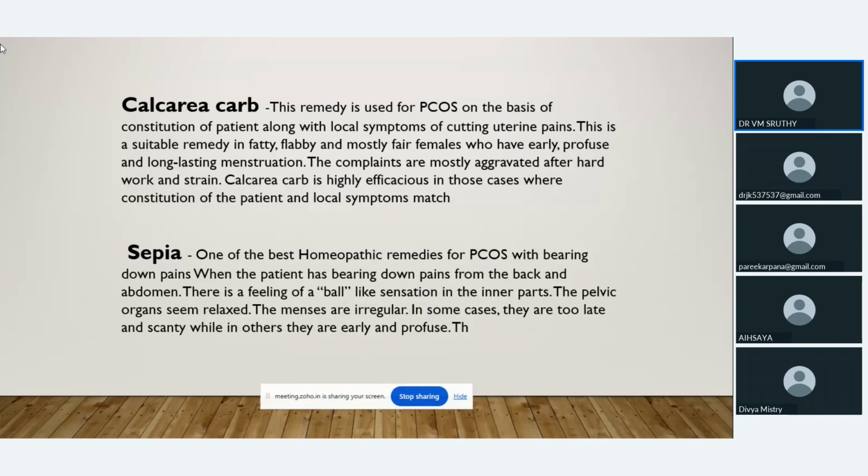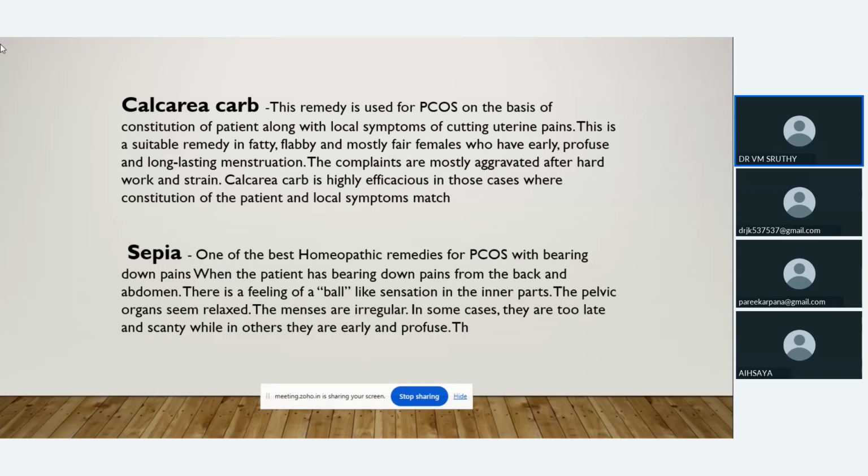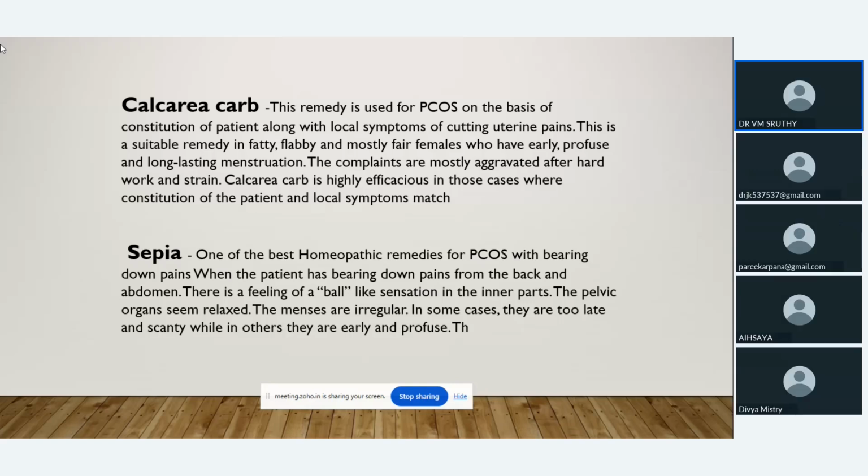Another group of medicines: Calcarea carbonica. Calcarea carbonica is very efficacious when the constitution of the patient matches with the symptoms. We can give Calcarea carbonica when we get the correct symptoms, when the constitution of the patient matches with the local symptoms.